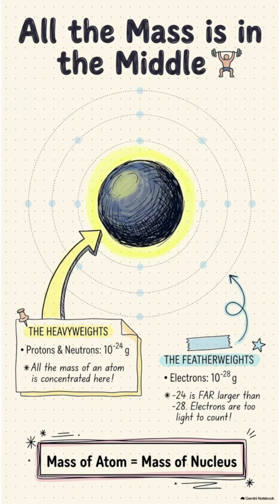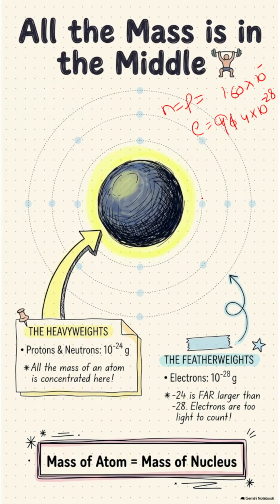Now we can see where the mass of an atom is concentrated. Here the mass of the proton and neutron both is 1.60 into 10 raised to power minus 24, while the mass of the electron is 9.14 into 10 raised to power minus 28. So minus 24 is much larger than minus 28.